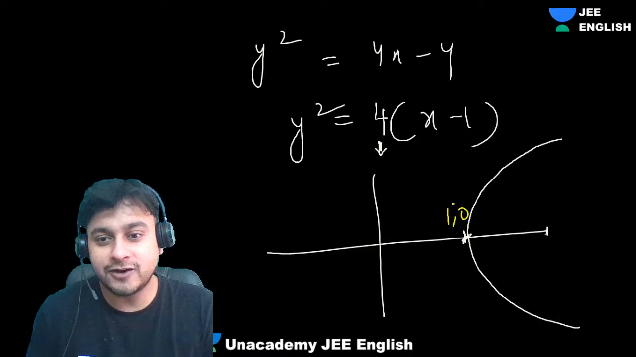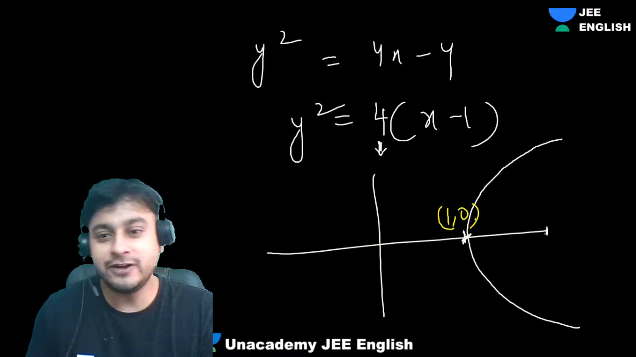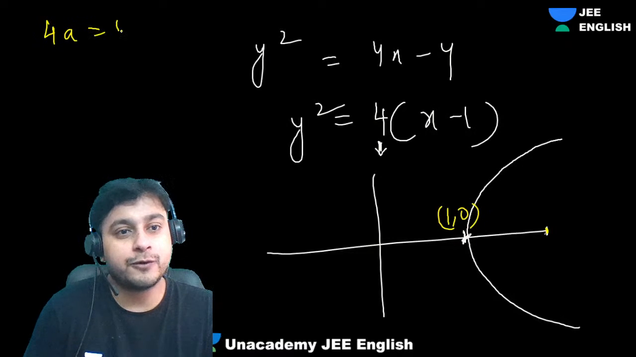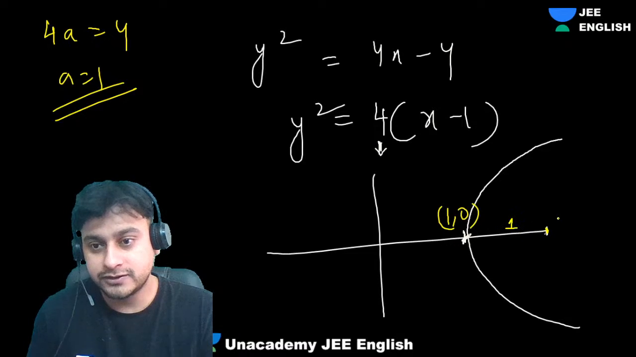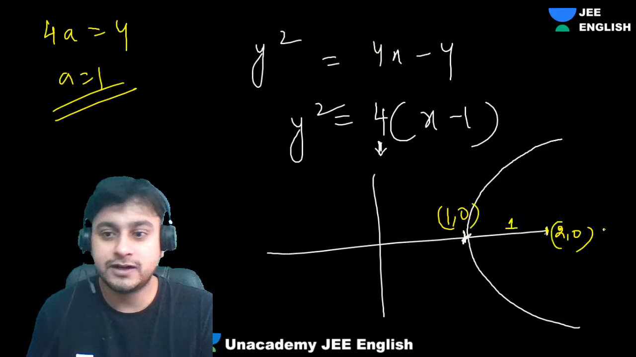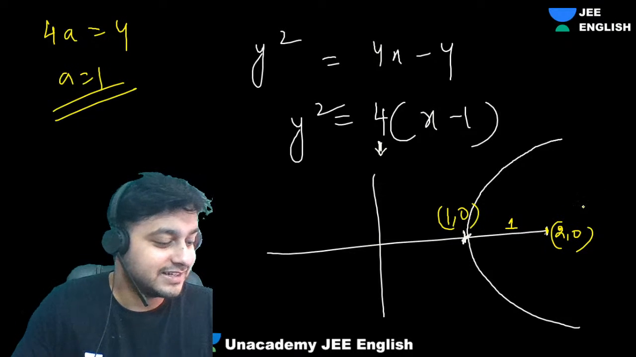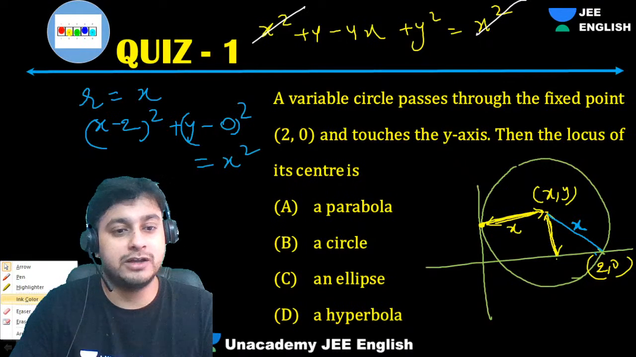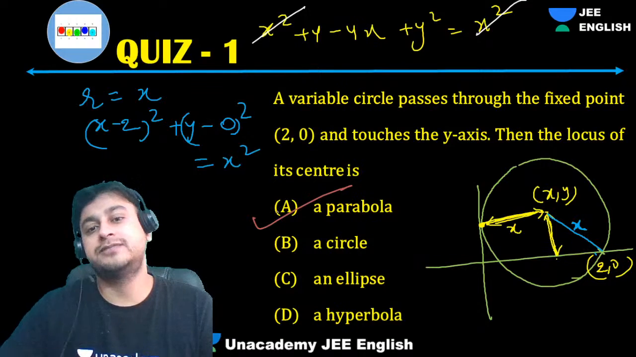This point is 1, 0, right? Shifting of origin, yes or no? And 4a is 4. You can compare and get a as 1. That means this distance is 1, and this point will be 2, 0. Understood? The focus is at 2, 0. Simple equation. Got it? Chalo, next. Fine, now let's move ahead.